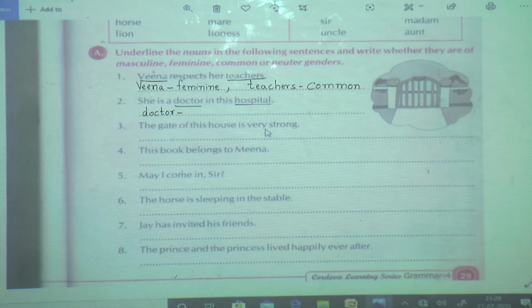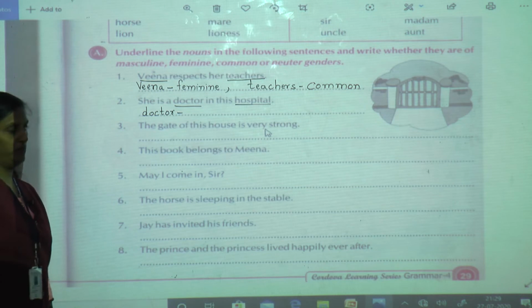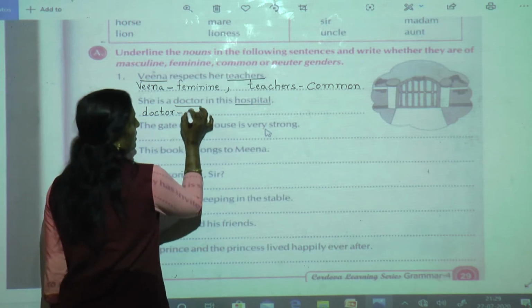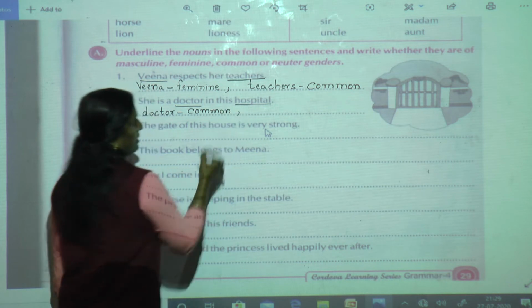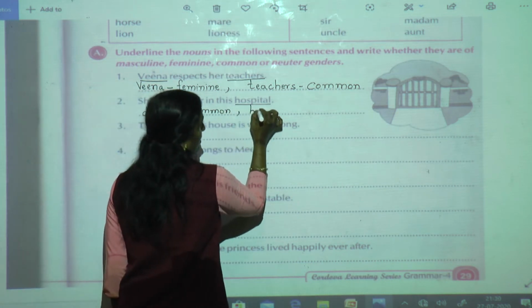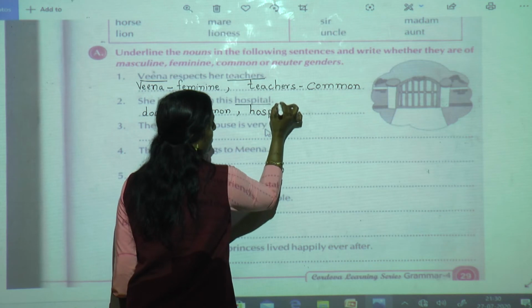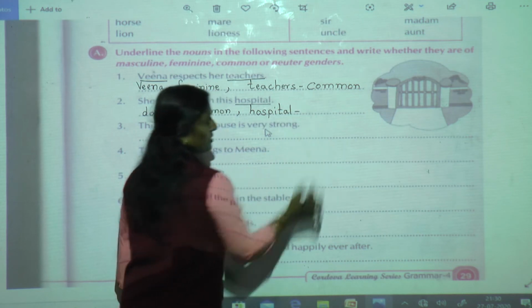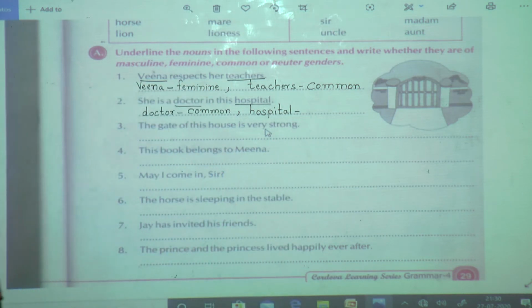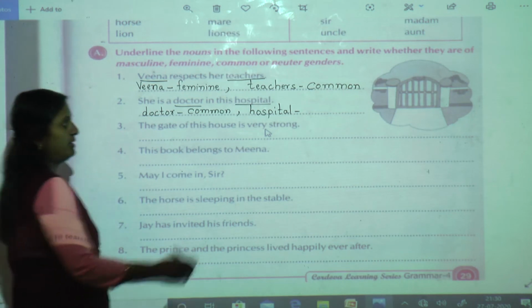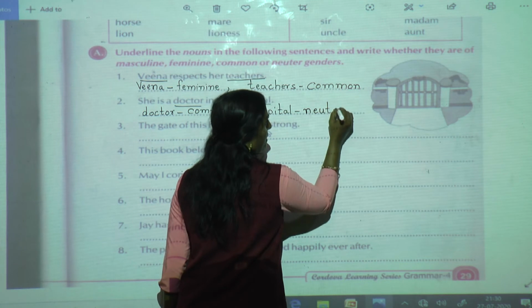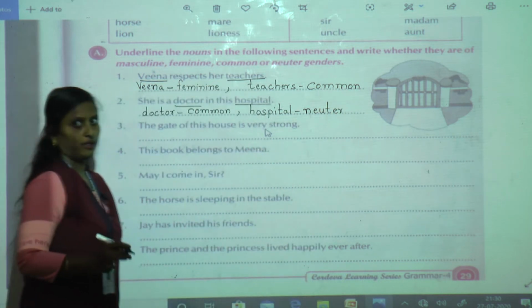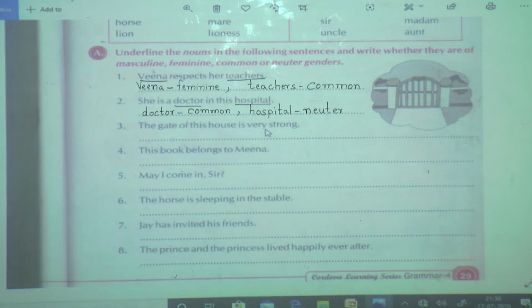In common gender, doctor may be male also, female also. So doctor is a common gender. Now hospital. What is hospital? Can you tell me, students? Yes, hospital is a non-living thing. So it is neuter. It is very easy to recognize the neuter gender because neuter gender means non-living things.